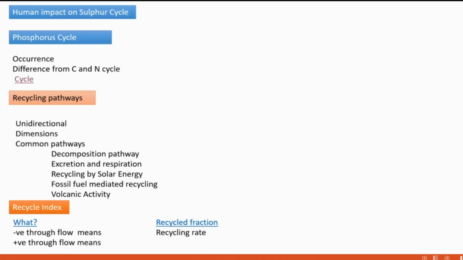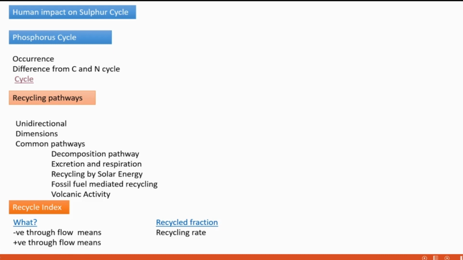And the next dimension is the time-related dimension. If we take the case of the phosphorus cycle, in its different stages we see that phosphorus is locked up in sediments. Whenever it is locked up in sediments, its recycling happens only very slowly.